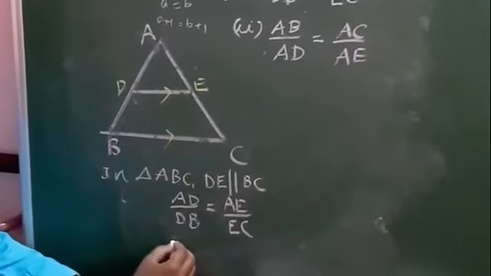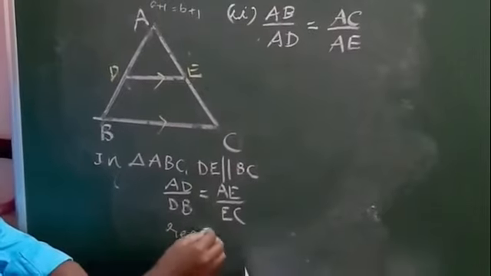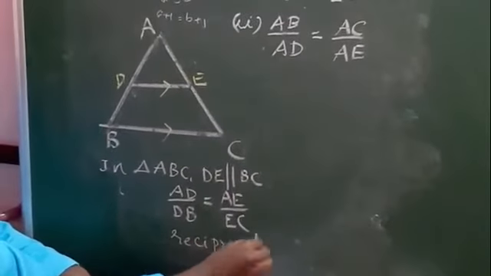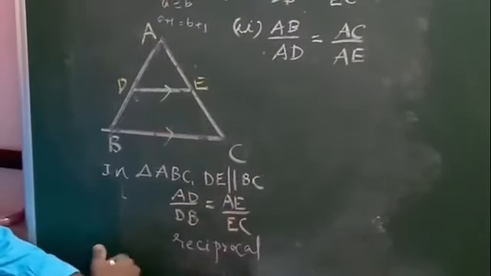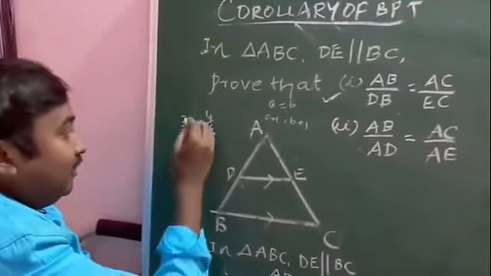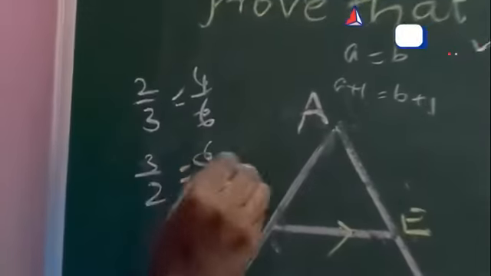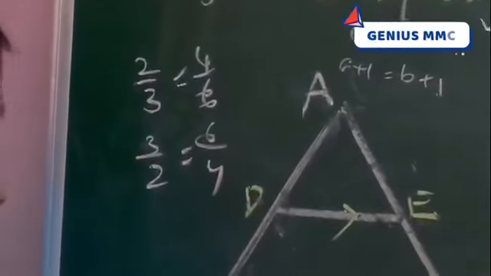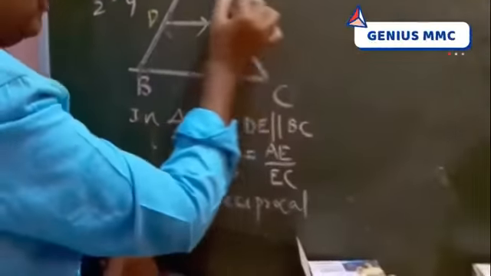So first you take the reciprocal for both. We can write like this because 2 by 3 is equal to 4 by 6 means here also reciprocal, 3 by 2, and you will get 6 by 4, like that. Reciprocal of this, you will get what?